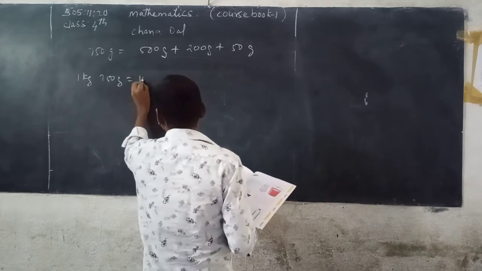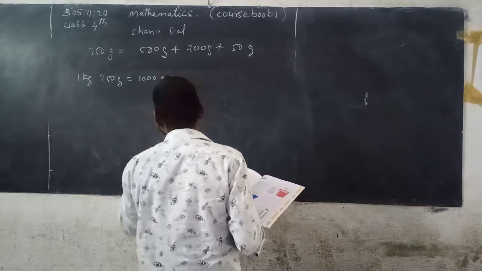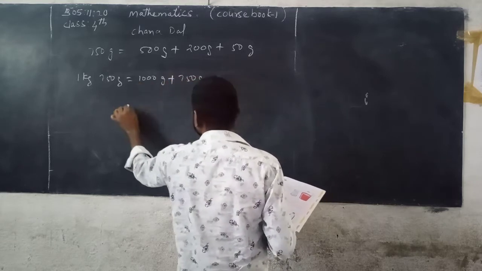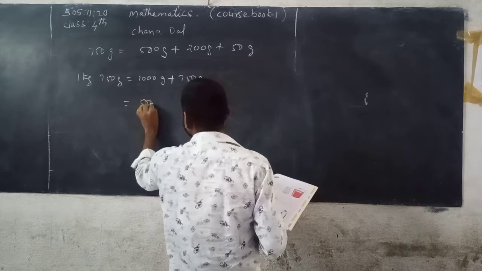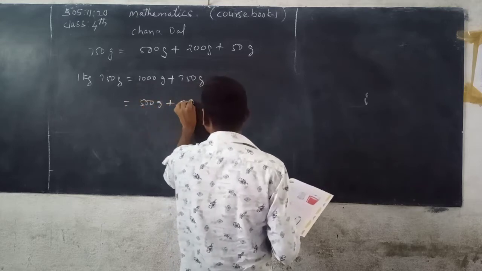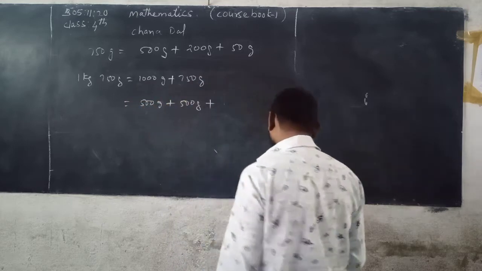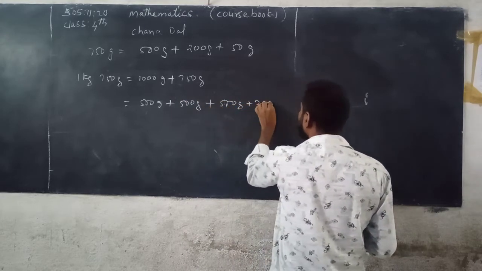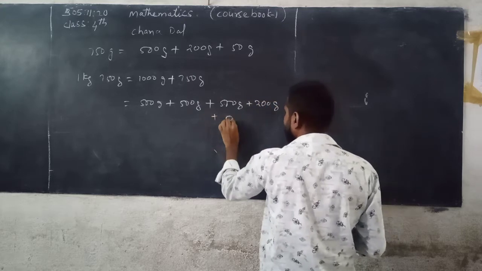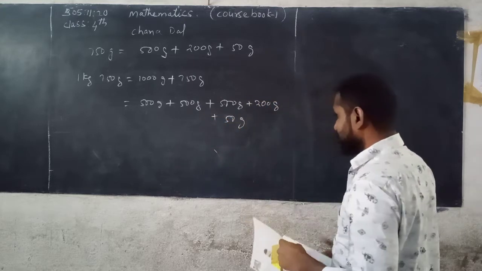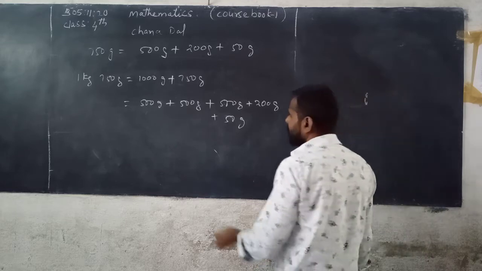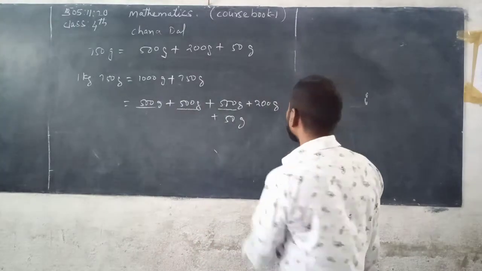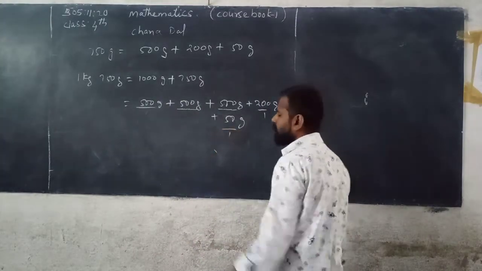So 1 kg plus 750 grams. 1 kg can be written as 500 grams plus 500 grams, and 750 grams can be written as 500 grams plus 200 grams plus 50 grams. Here 500 grams packets are 3, 200 grams packet only 1, 50 grams packet only 1.